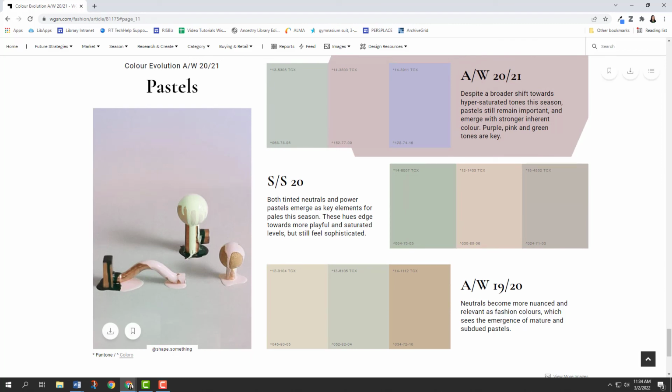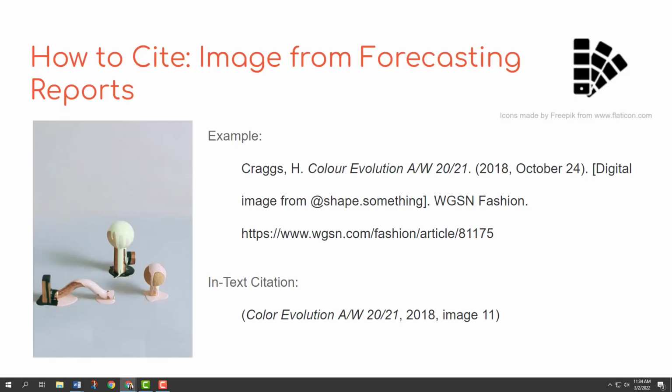Now, it's a little bit subjective, right? Like, why is this an image? Why is this not an image? So just do the best you can. Just try to do it in a way that's consistent across all your reports or across all your citations. So let's look at that citation again. You've got the name of the report in italics, the year of publication, and then I put image 11 because I counted from the top and it was the 11th image.